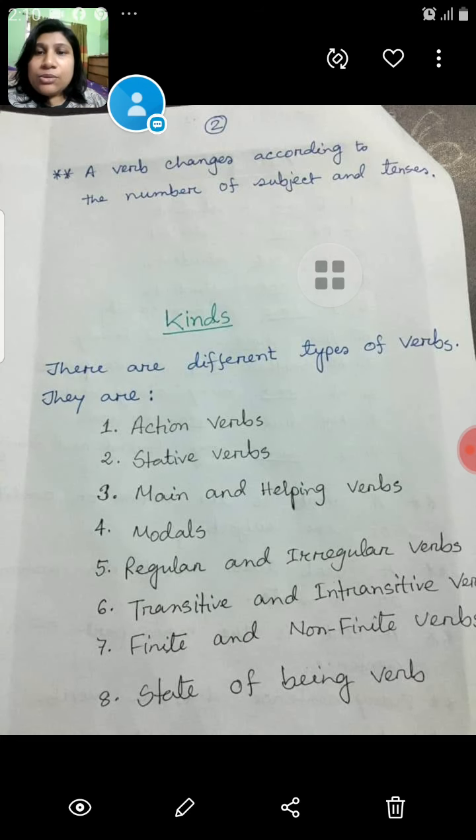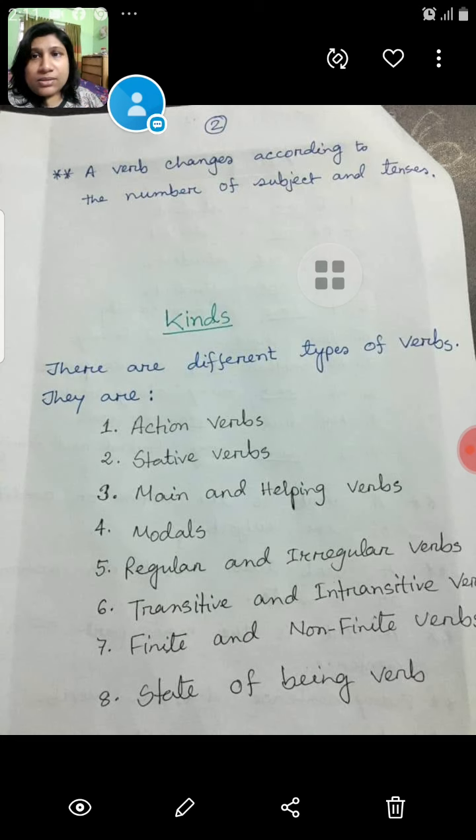Now let's have a look at the kinds. You can see there are different types of verbs: action verbs, stative verbs, main and helping verbs, and modals, that means modal auxiliary verbs. These verbs are very important, something special. Then regular and irregular verbs. Definitely you have to memorize these verbs. Without memorizing these verbs, English will be harder for you. Memorizing means practice and practice, practice and practice. Then transitive and intransitive verbs.